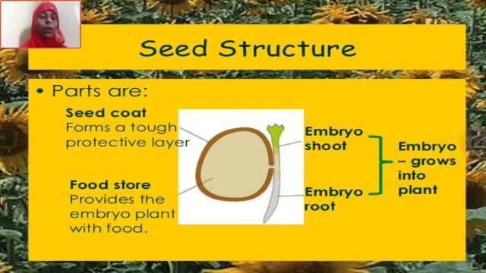Now we have the embryo shoot that goes upwards. It is also called the plumule. The embryo has two parts that we discussed previously, the root and the shoot. The root is also called the radicle, which will go down inside and form the roots of the plant, which will provide it firm support, whereas the shoot, that is the plumule, will give rise to a stem which will grow above the ground and form the stems, fruits and leaves of the plant.